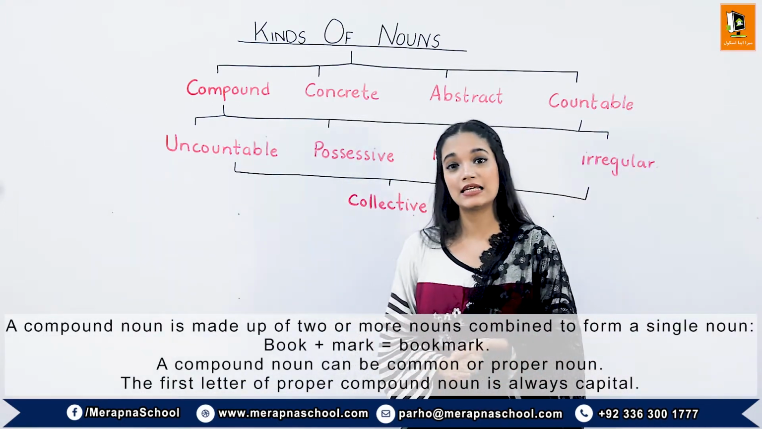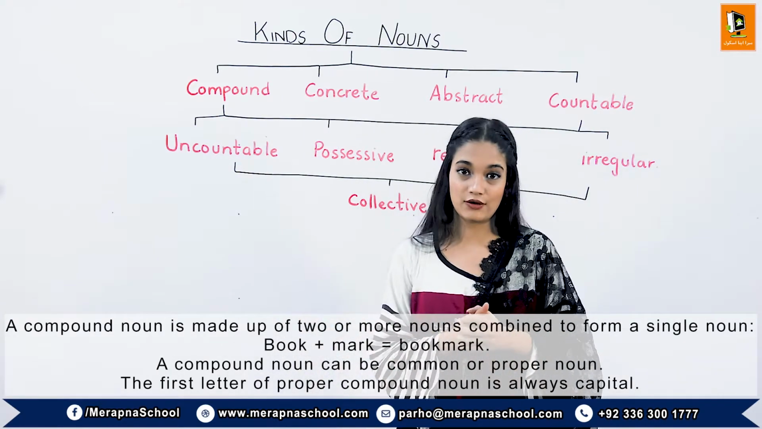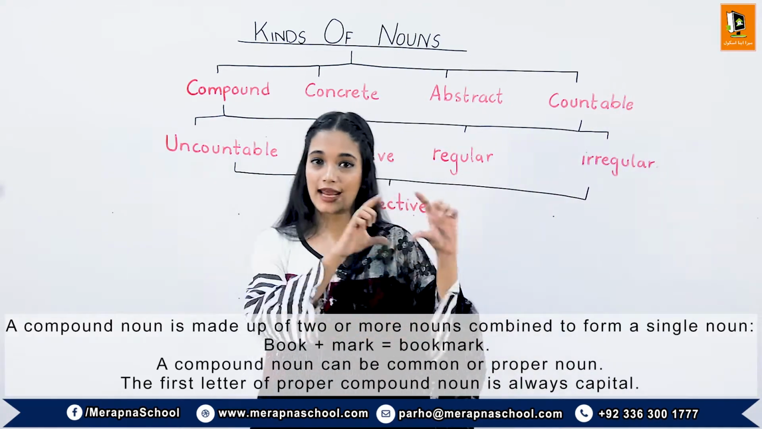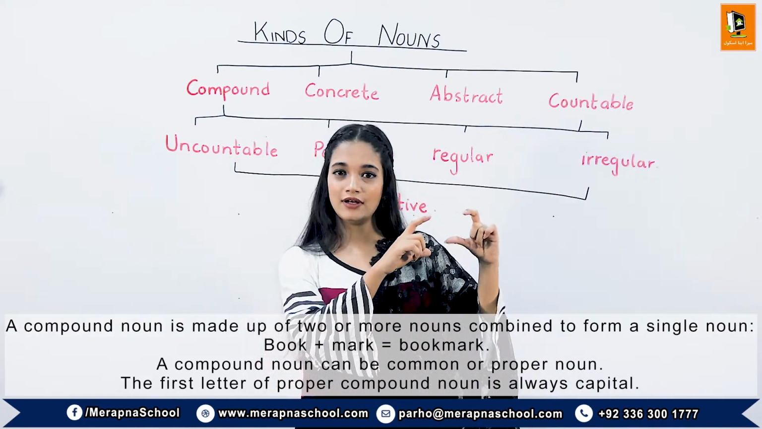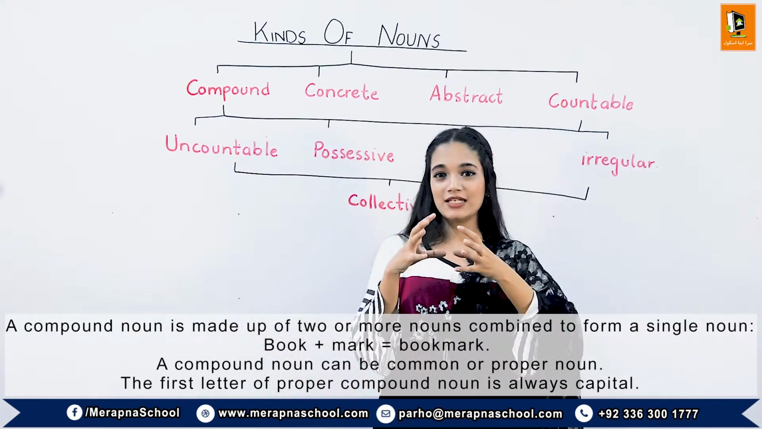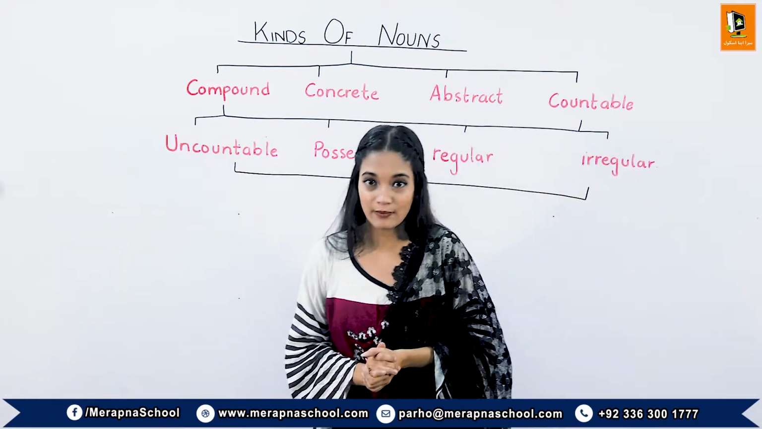Compound nouns are basically two nouns joined together to make one single noun. For example, we say rain. Rain is one noun, and bow is a second noun, but when we join them together, they make a compound noun like rainbow.